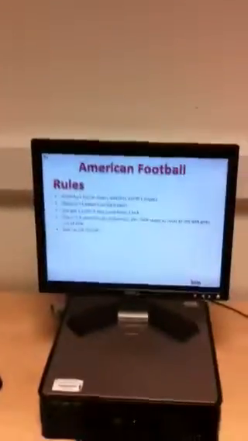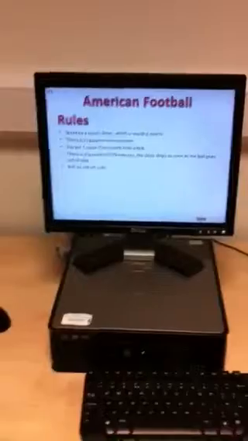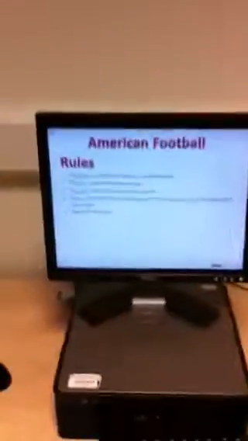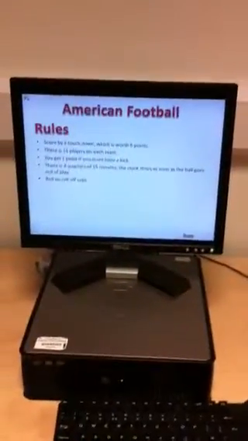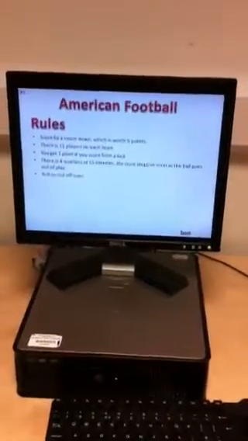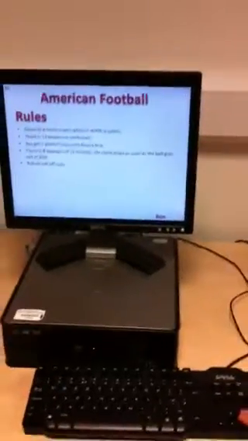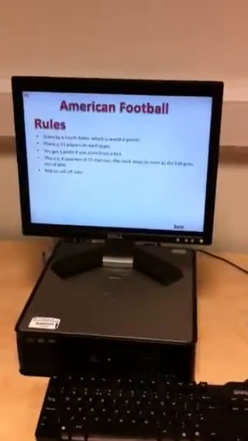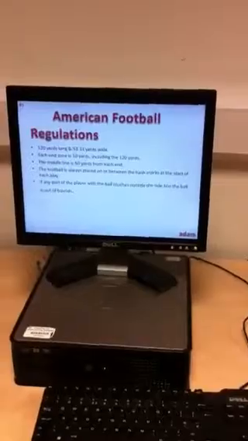Presentation of rules and regulations. These are rules of American football. You can score by a touchdown, which is worth 6 points. There are 11 players on each team. You get 1 point if you score from a kick. There are 4 quarters of 15 minutes. The clock stops as soon as the ball goes out of play. There are roll on and roll off subs.